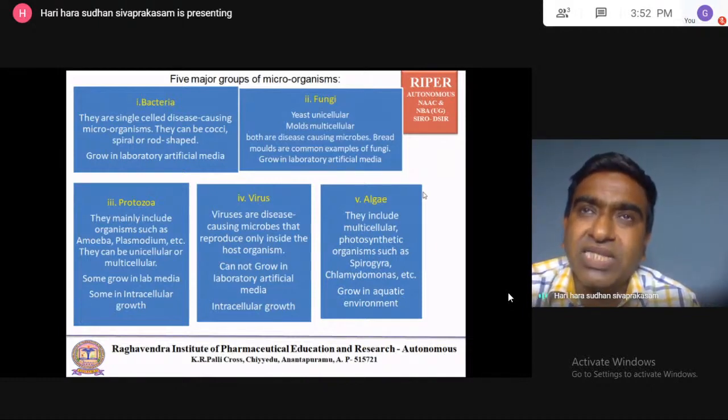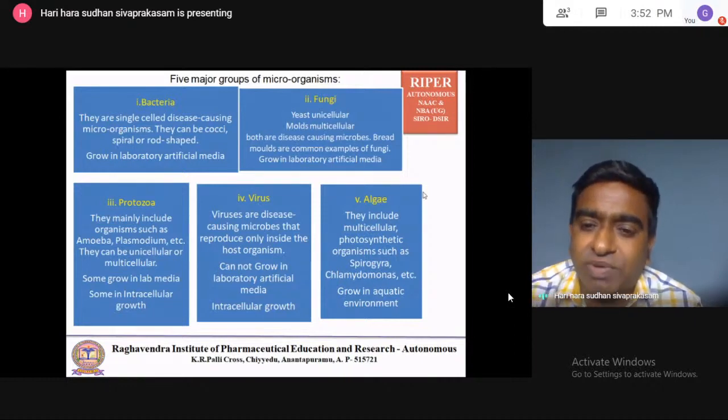Algal diseases are very rare in human beings. Algae is used for the production of agar. Agar is a material used in microbiological media. So agar is isolated from algal species only.